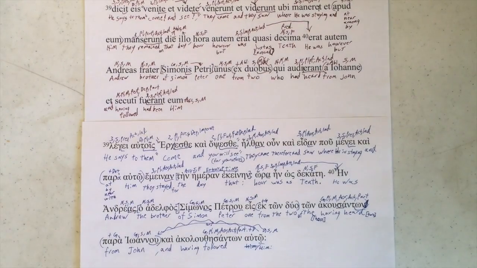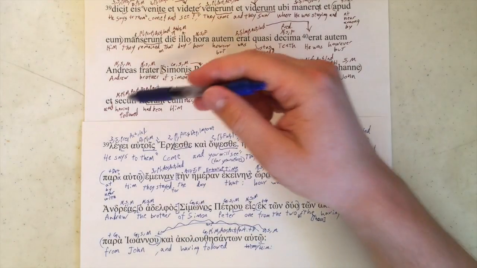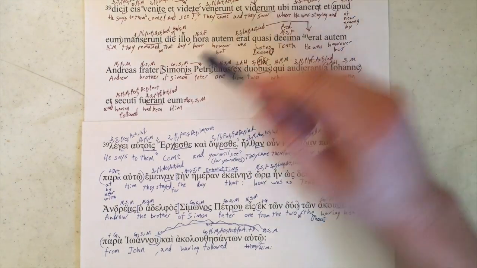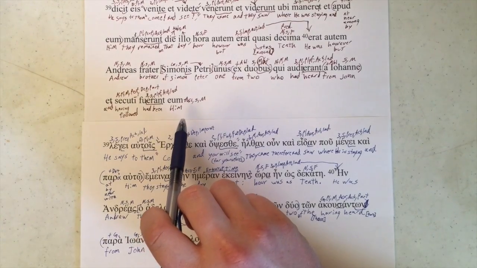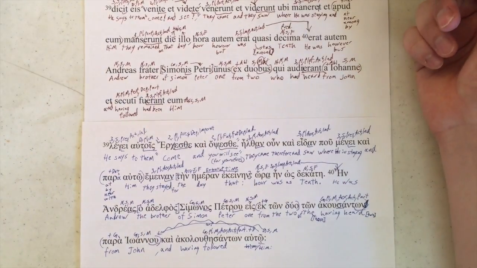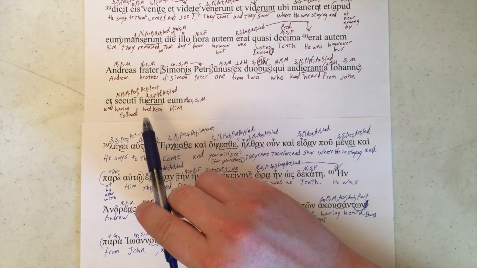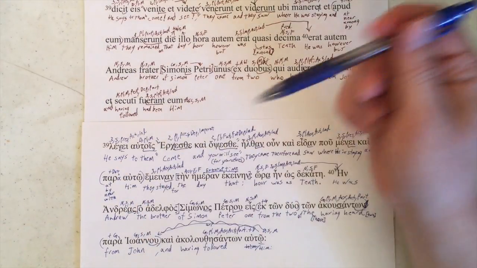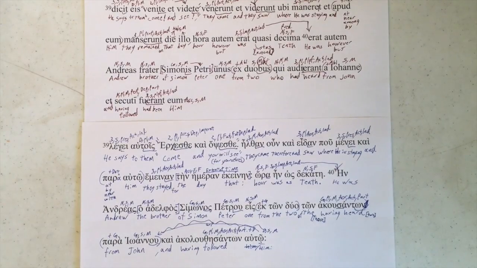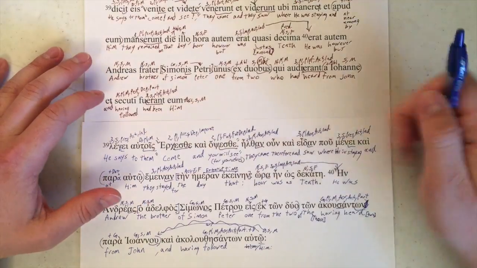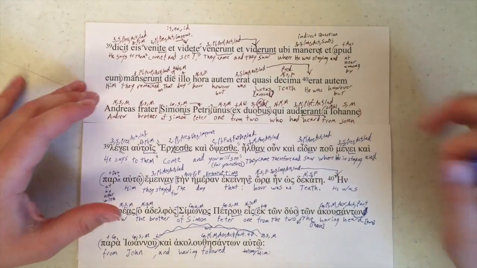If we wanted the pluperfect deponent, since this is a deponent verb, then we would just have secuti erant, and then it would mean they had followed him. And if we wanted the perfect tense, which would have been the equivalent of the aorist, then we would want secuti sunt, they have followed him, or they just followed him. It's very weird right there. So we're done with that text, other than this insanity right there, which I still don't know what to do with. Let's take a look.